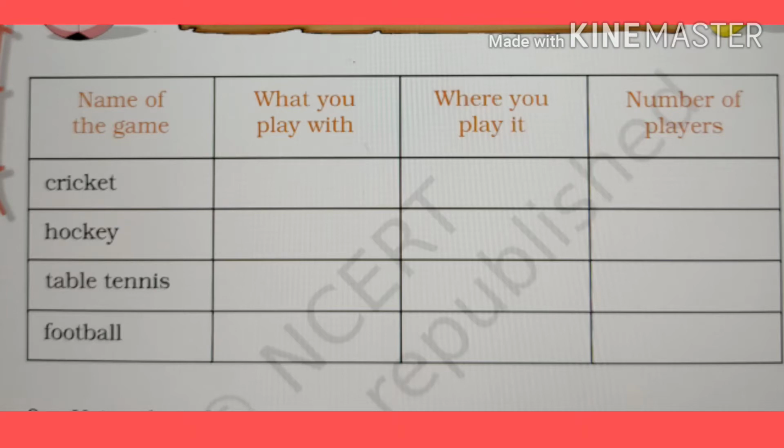It means in second column you have to write the instrument which are used for playing the game. In third column you have to write the place where this game is played. And fourth column you have to write the number of players in each side of the game. So now know about cricket.